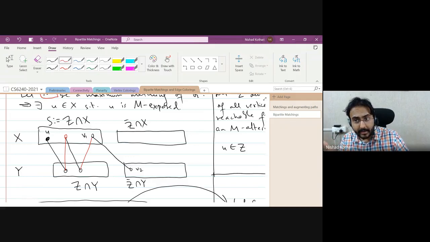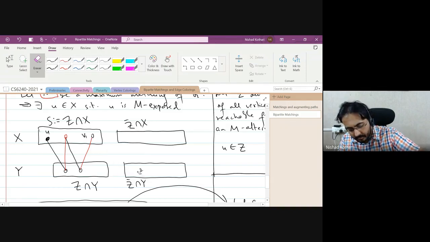Another way of looking at it is what Anand said. If this was the case, then you have an M augmenting path, but M is a maximum matching, so you can't have an M augmenting path, right? Okay, great. So this means that there are no edges from V1 to V2, or from the top left to the bottom right set.